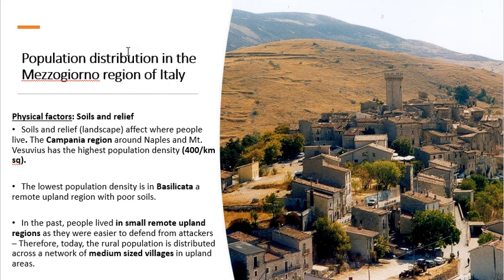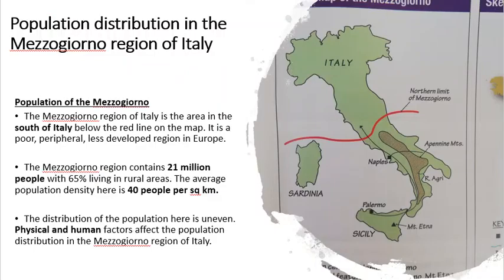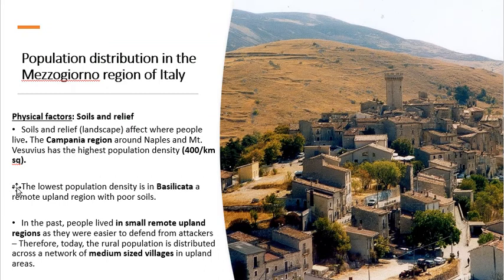So, for example, where there's flat land in the Campania region, which is around Naples and Mount Vesuvius, there's a high population density of 400 people per square kilometre. So, guys, if we go down here, around Naples, okay, this area along the coast has reasonably flat land. As a result, Naples has developed, and as a result, it's got a high population density of 400 people per square kilometre.